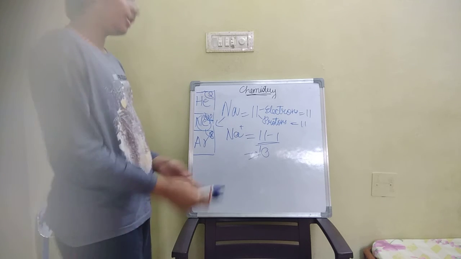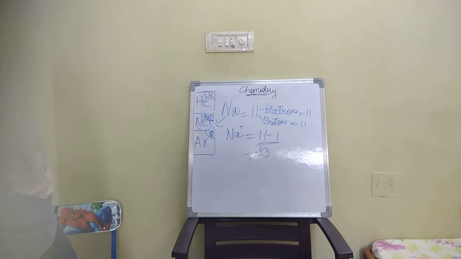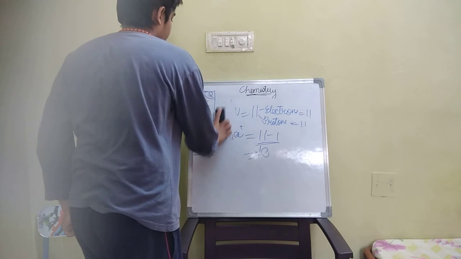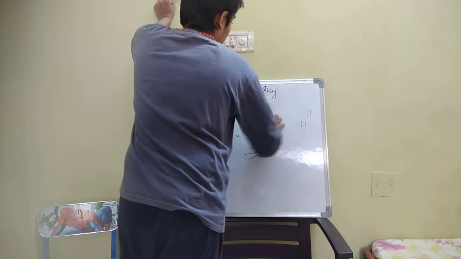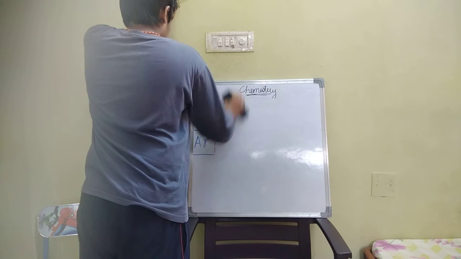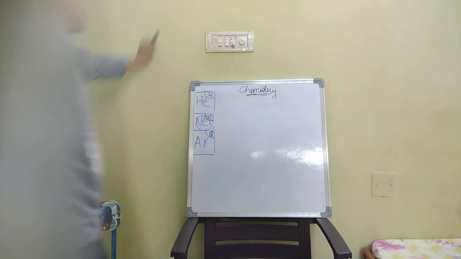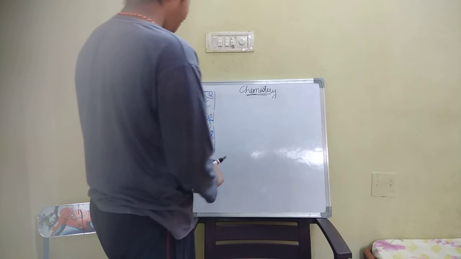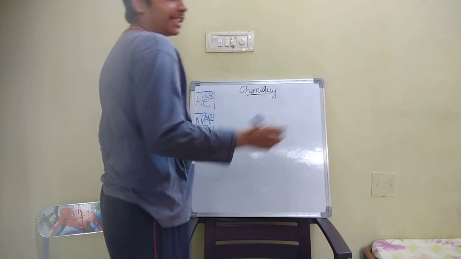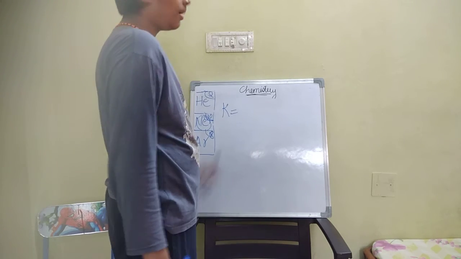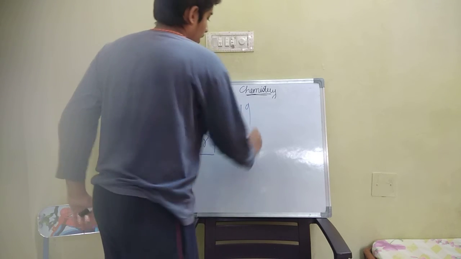You can write some more examples, like argon also. If you have doubts about argon, we will check it. For example, we will take potassium, atomic number 19.